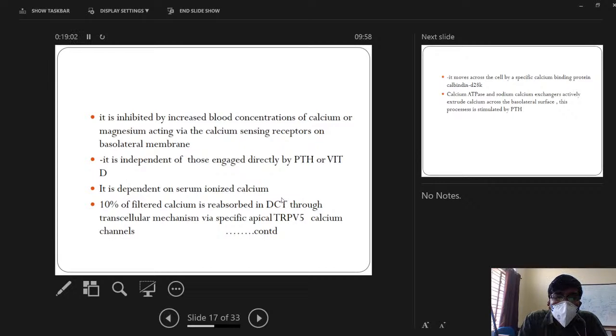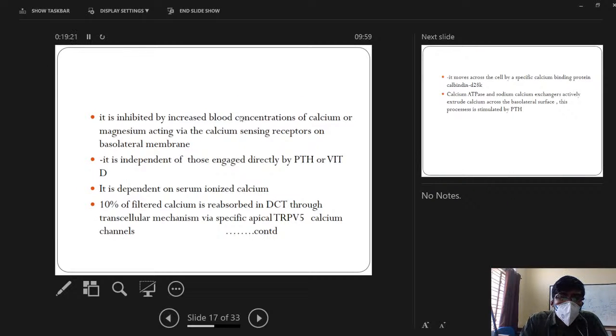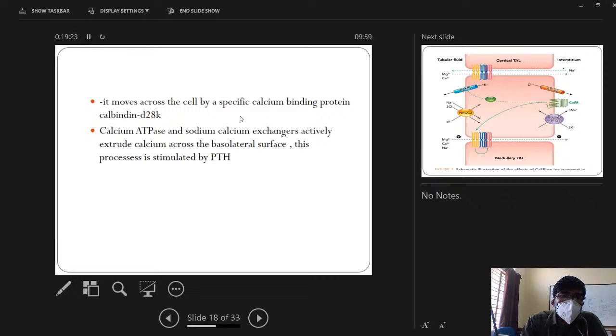Parathyroid hormone causes increased expression of TRPV5 receptors on the luminal surface, and activation of the sodium-calcium exchanger. The net effect is calcium absorption. Once the TRPV5 receptors are activated, the calcium has to move across the cell. This is done by the calbindin protein, which is under the influence of parathyroid hormone, and the calcium ATPase enzyme, a pump present in the basolateral membrane.